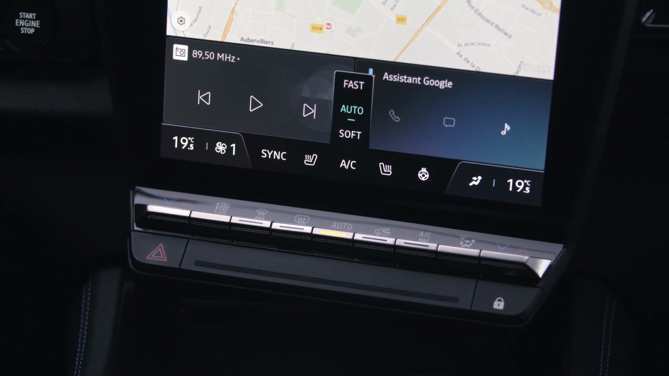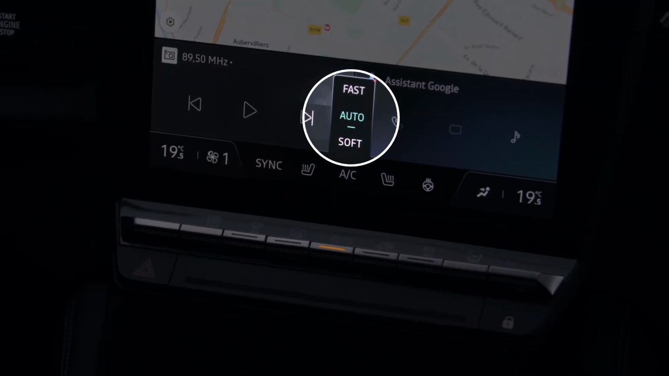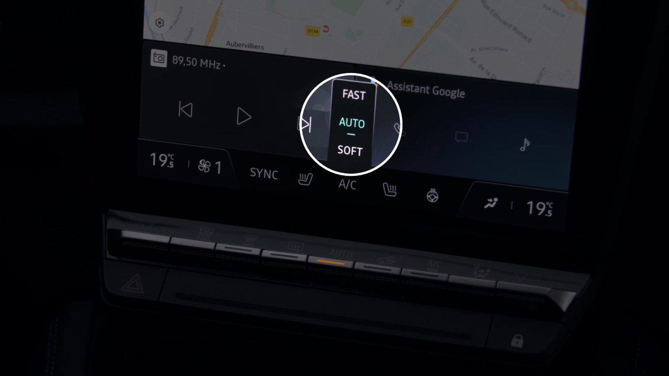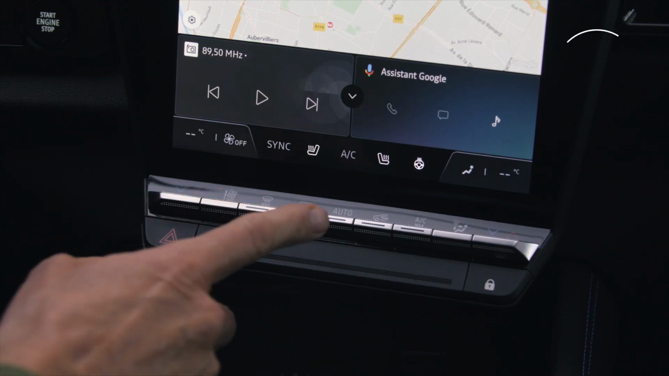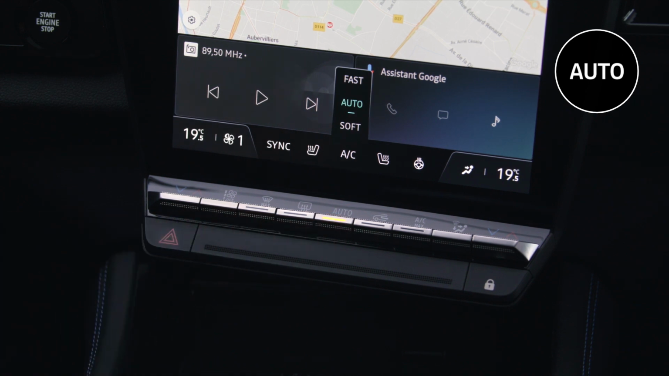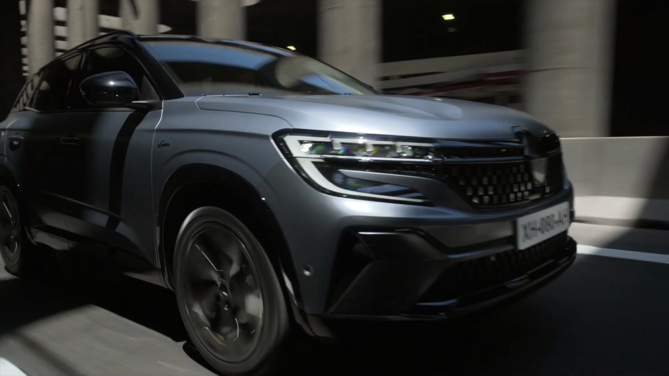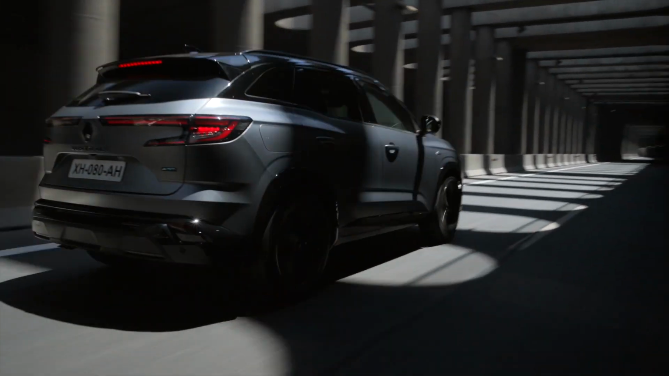Automatic mode has 3 programs: Auto, Soft, and Fast. Press this button to turn the Auto program on. The system is now optimized to suit the exterior conditions and reach the chosen comfort level.